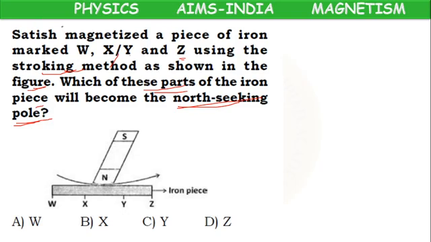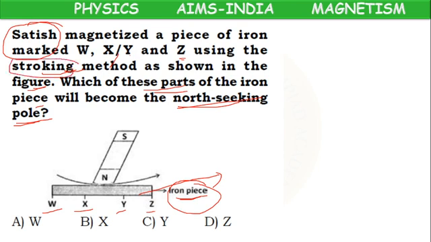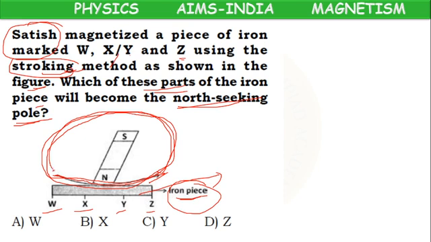So here Satish has taken an iron bar, marked it as W, X, Y, Z at 4 places, and with the stroking method, from here he started stroking in this direction. Again he lifted it and again stroked like this continuously. Now the question is, which part will become the north seeking pole?